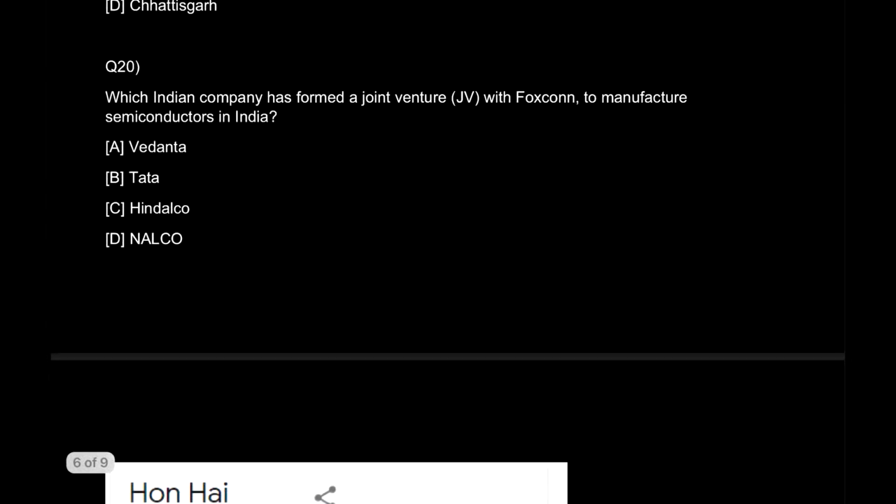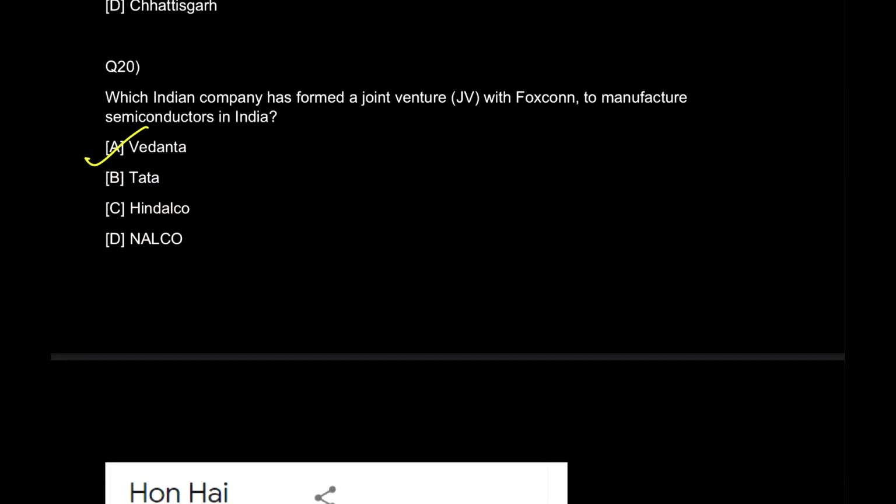Again, with the last question, मैं एक quick touch up आपको दे दूंगी of what to do and how to search for the static GK part. So the question says, which Indian company has formed a joint venture with Foxconn to manufacture the semiconductors in India? Well, the answer for this question is Vedanta. What you just need to know about this joint venture is that they have planned to add an investment of around 76,000 crores in the next 5 to 6 years for making the semiconductors, which are used in multiple places.